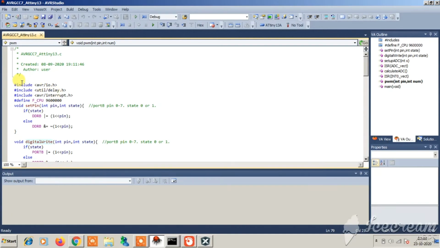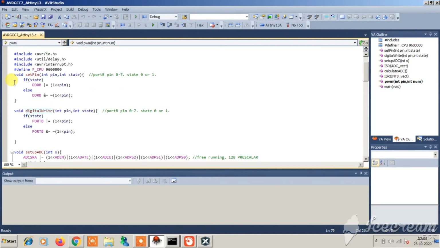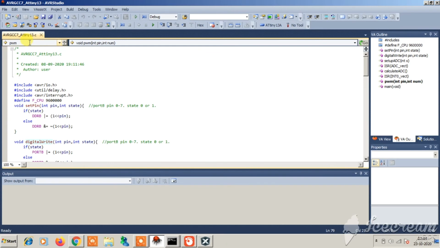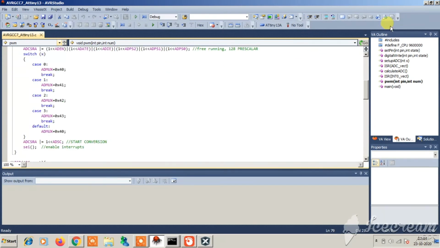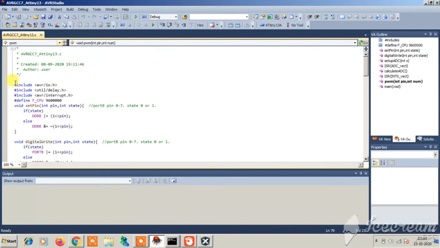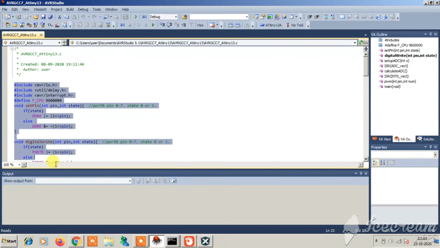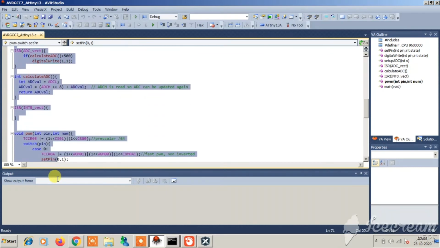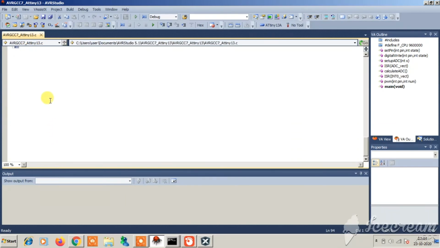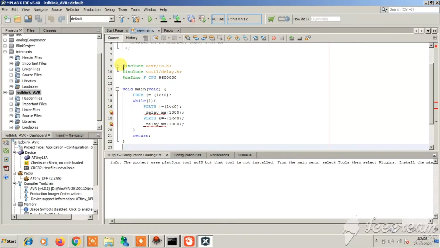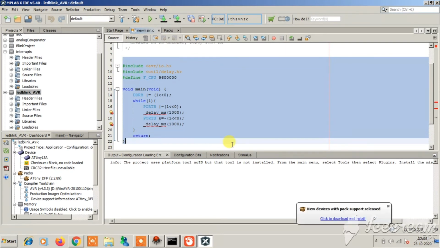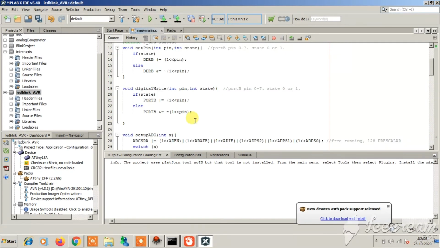Now here I have a code for a previous project. This one is for using the T13 microcontroller for the first time. The code has been uploaded on GitHub, and you can watch the video on the I button here. So I have this previous old project from the AVR Studio. If I can directly copy and paste it to MPLAB, let's see whether it works fine or not. So we copy the whole code from here, and we open the MPLAB. Now if we copy and paste the whole thing, let's see if any error comes or not.